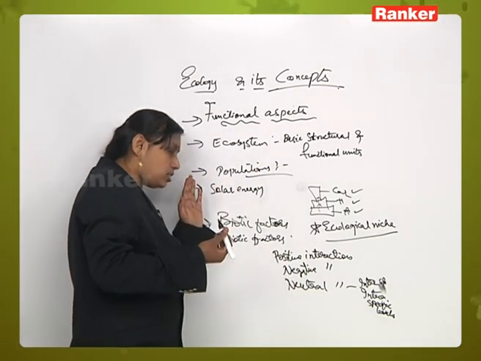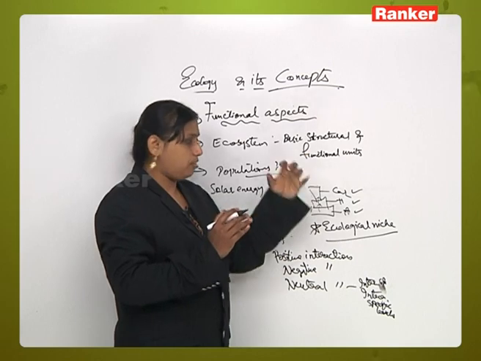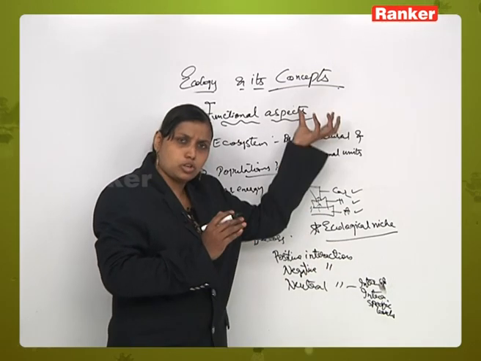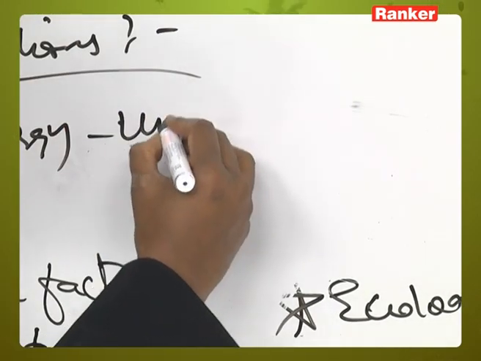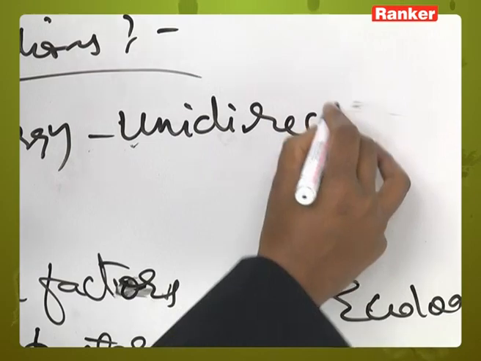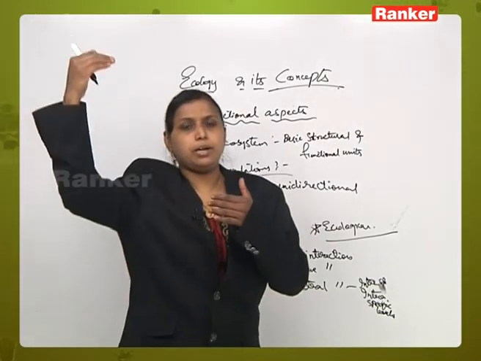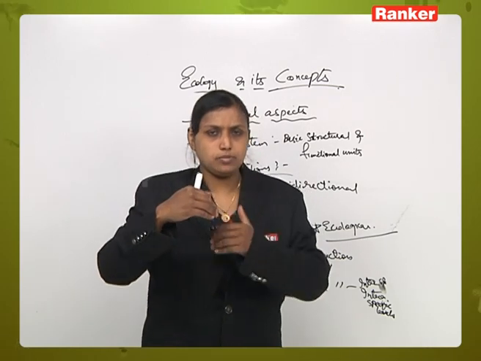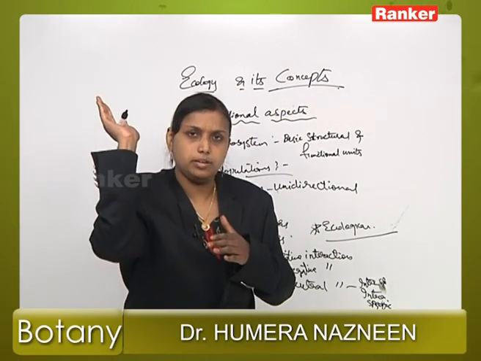Now, the flow of energy from one trophic level to the other, from the lowermost organism to the topmost organism, occurs stepwise, and the flow of energy from one trophic level to another is unidirectional. What does unidirectional mean? The energy coming from the sun is transferred to different levels of organisms, but it is not given back to the sun again.